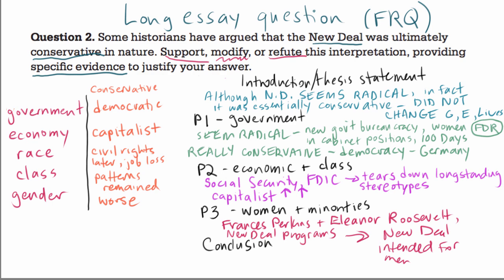It's this moment during the New Deal where there are a lot of government experiments about how to reorganize American society and reorganize the American economy. But by 1940, things kind of go back to the way that they had been. There are only a few things that still remain with us from the New Deal, and I think those things are important, like the FDIC, Social Security, and the idea of an interventionist government in the first place. But from the 1920s to the 1940s, there's not a gigantic revolution in American democracy, capitalism, or social structure. Things continue the way that they were, and that's why the New Deal is essentially conservative.